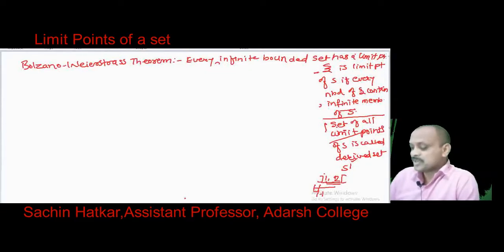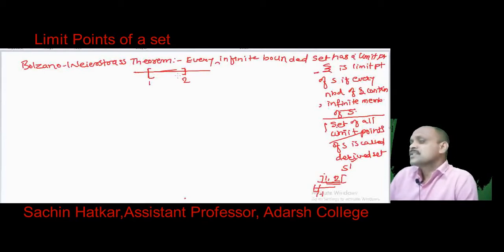For example, if we consider the closed interval [1, 2], this set is a bounded set and it contains infinitely many points, and the statement says that this set has a limit point. This is what we want to prove.